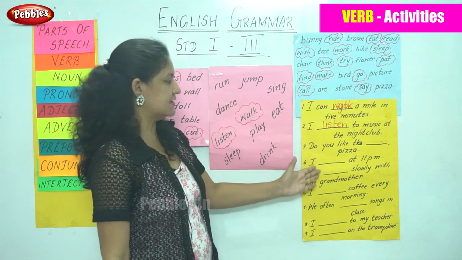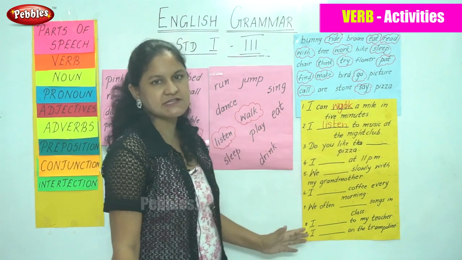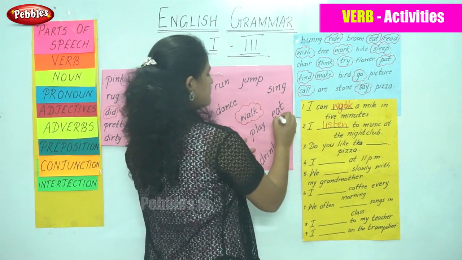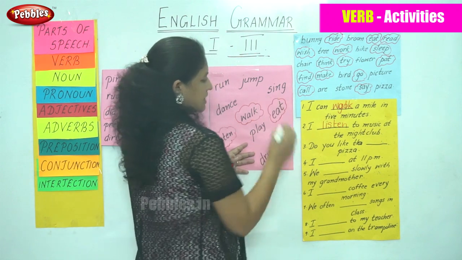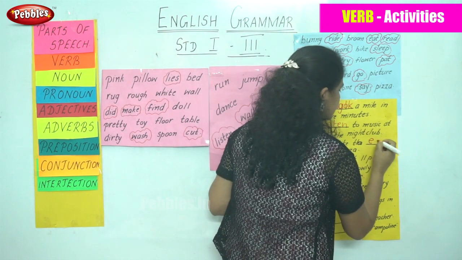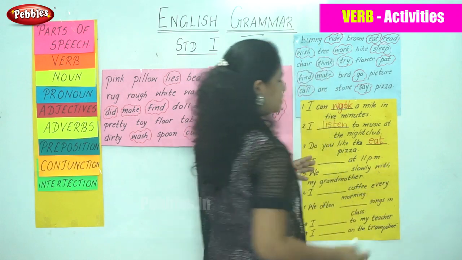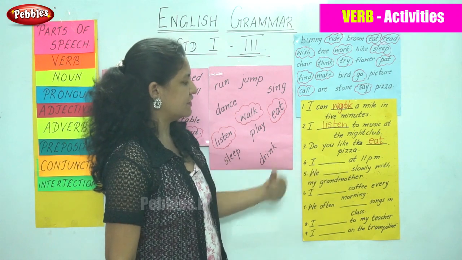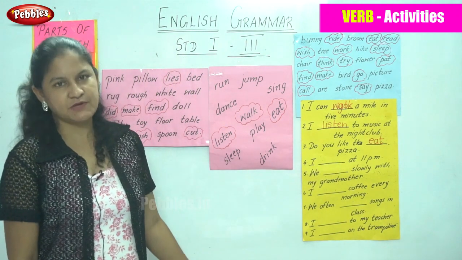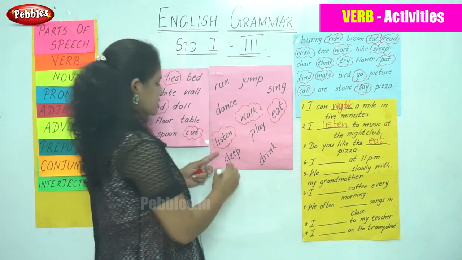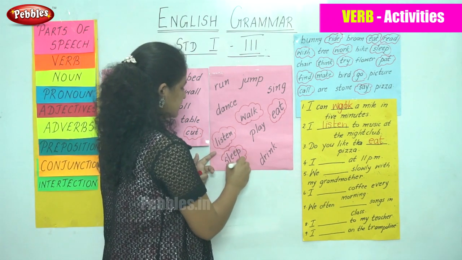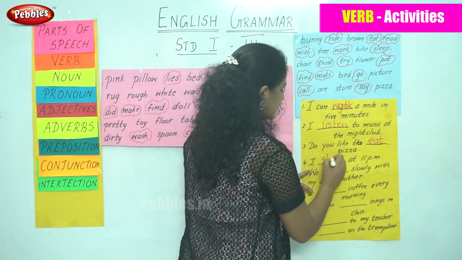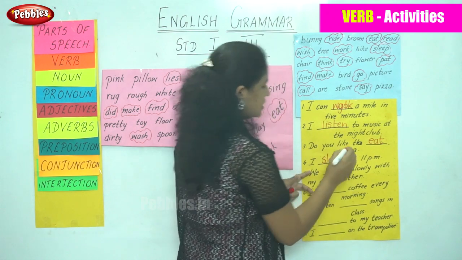Moving on to the next sentence. Do you like to dash pizza? So normally what do you do with pizza? You eat pizza. So I mark the word eat in the chart. This is the action that we are doing. Do you like to eat pizza? The next, I dash at 11 p.m. So what do we do at 11 p.m.? We go to sleep. I sleep at 11 p.m. So I write the word sleep, which is the verb or the action word.